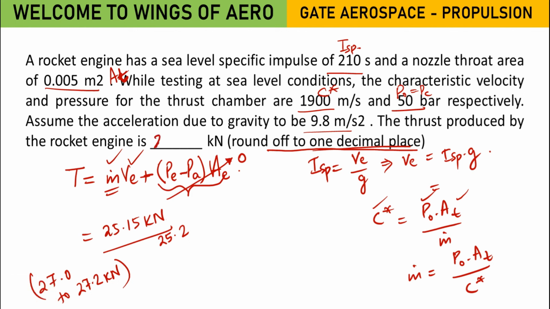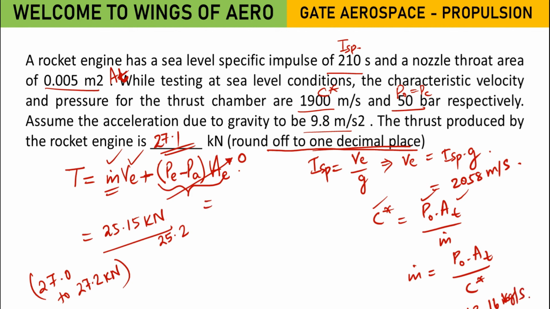So 27.1 I can say. Either keep 0 or 1. Right? So when you are solving, the VE value which I got is 2058 meter per second, and the m dot value I got is 13.16 kg per second.